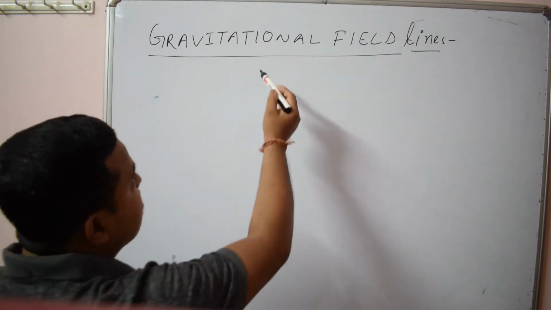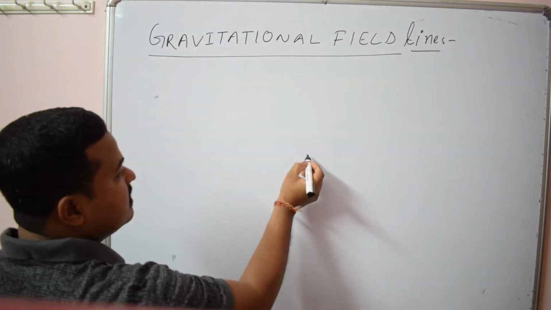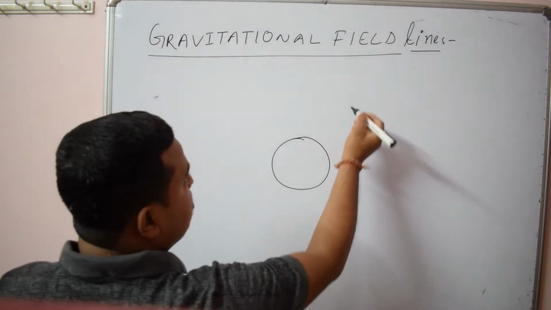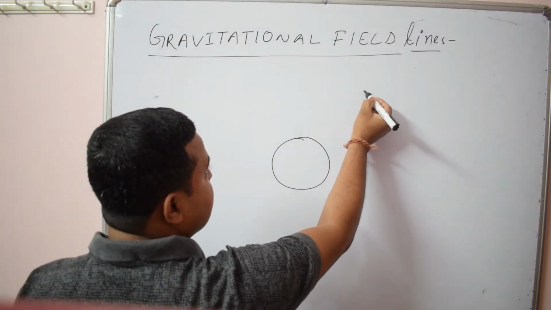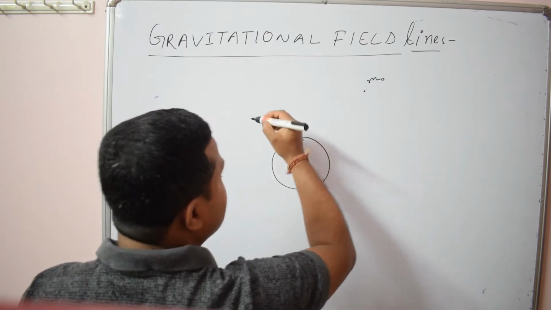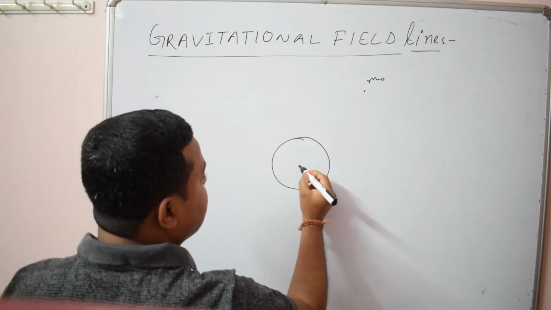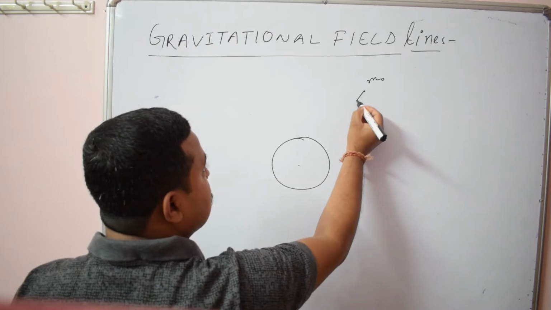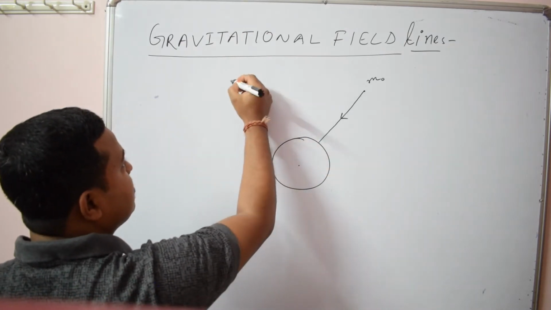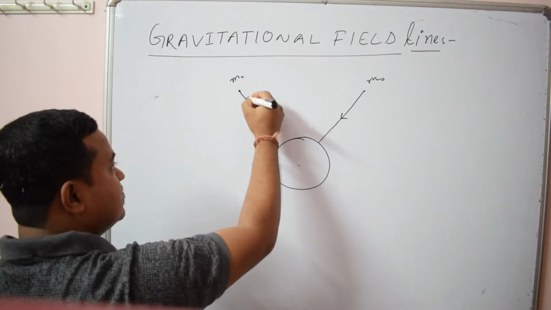So let us understand about gravitational field lines. So this is suppose earth or any other heavy object. So if we place an object here or any other point, definitely we know that it attracts this object towards its center. Similarly, suppose here, same thing, attracts towards its center.